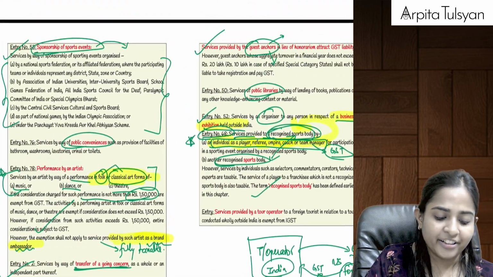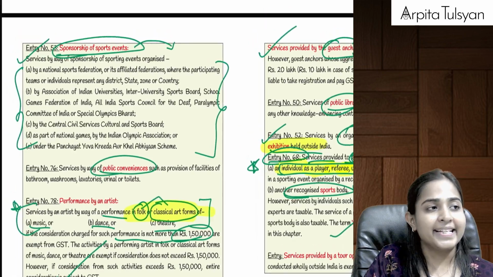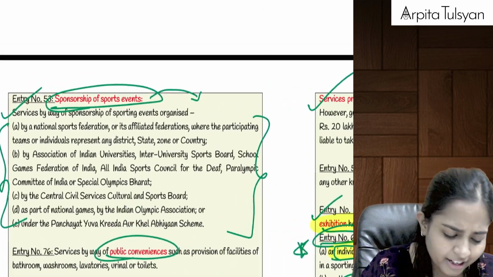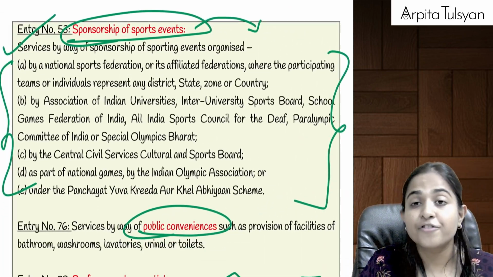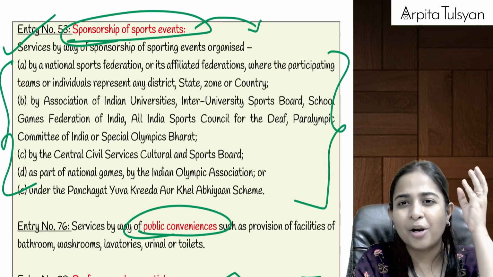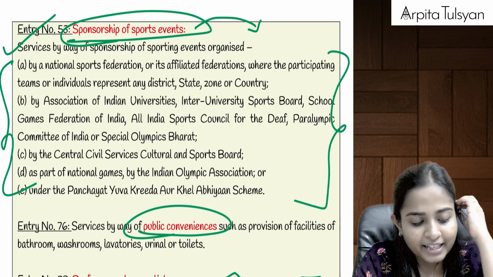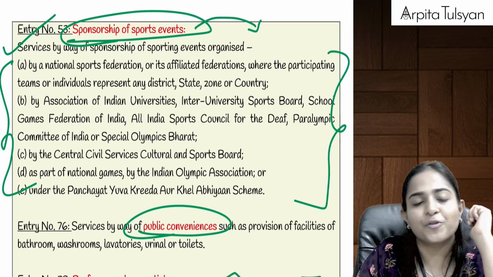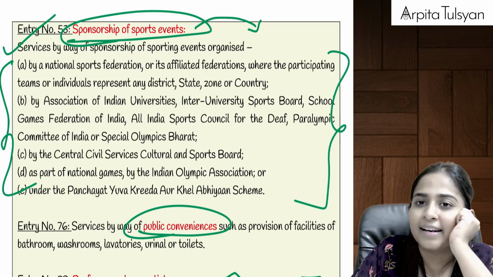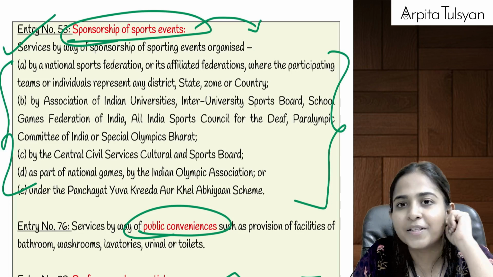Yes, these were your general exemptions of services. Goods was a very small part, that atta, maida, besan, etc. There the goods got completed. After that, whatever points got started, that was all relating to your service. I hope this much is manageable.